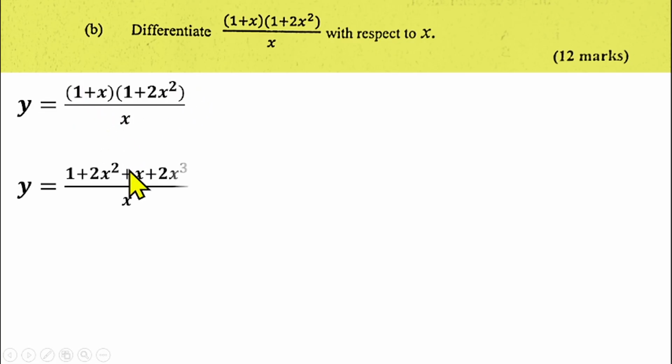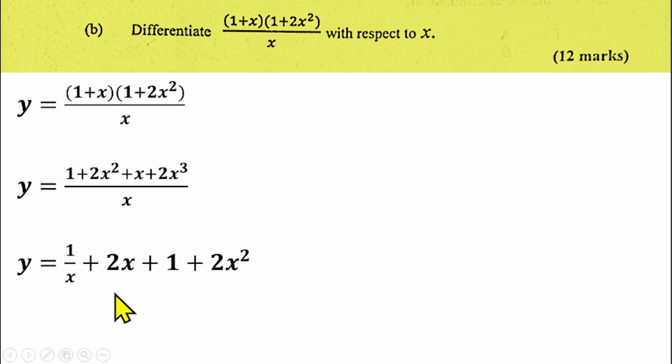So if you expand, we have 1 times 1 gives us 1. 1 times 2x squared will give us 2x squared. x times 1 is x. x times 2x squared will give us 2x cubed over x. Then there's nothing to collect like terms here, so we can break down into different fractions. So y is equal to 1 over x plus 2x squared over x, that gives us 2x, plus x over x, that gives us 1, plus 2x cubed over x, that gives us 2x squared.